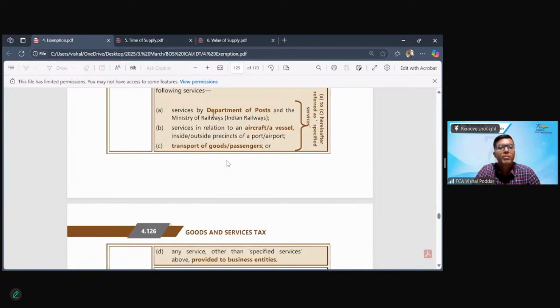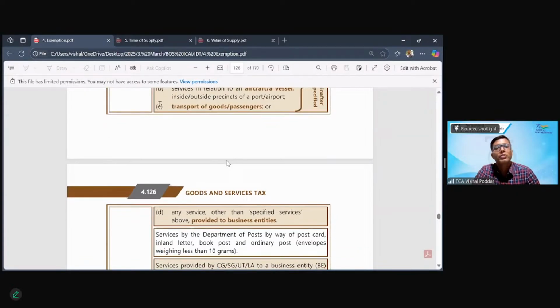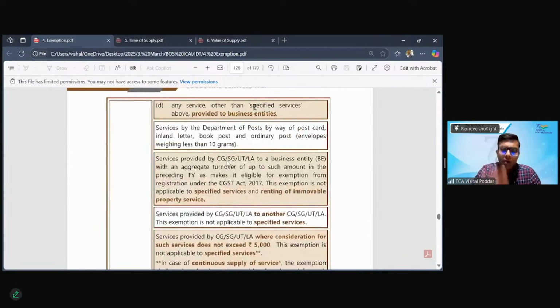First, services by Post Department, services by Ministry of Railways, services in relation to aircraft or vessels, and services of transport of goods or passengers. Now, even though they have mentioned here transport of goods and passengers as taxable, why? Because we have a separate entry for goods transport and passenger transport. Over there, we may find that the same service has become exempt, but in the government entry, they have made it taxable. But all these three are not important because they are very specific. What is very important to us is this generic entry. It says what is taxable? Any service other than the above. Why above? Because above are separately taxable.